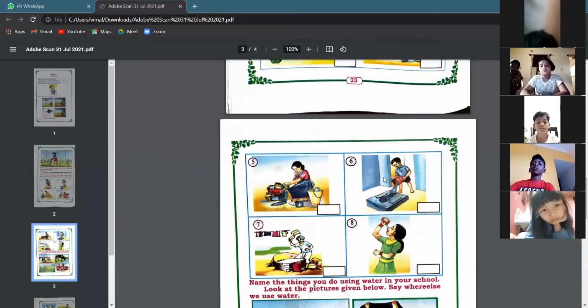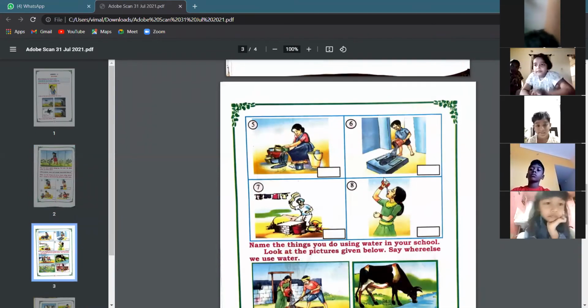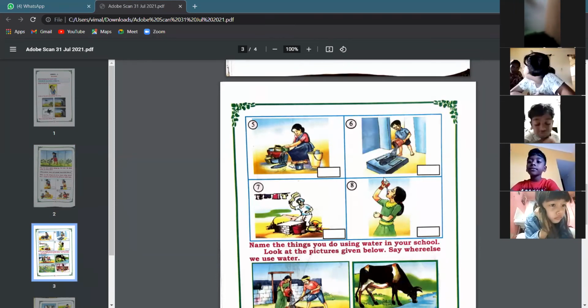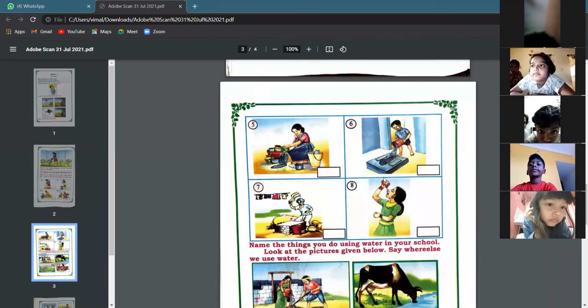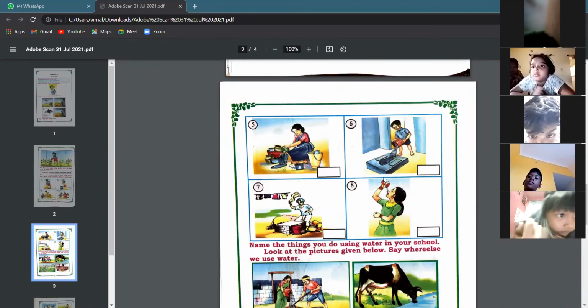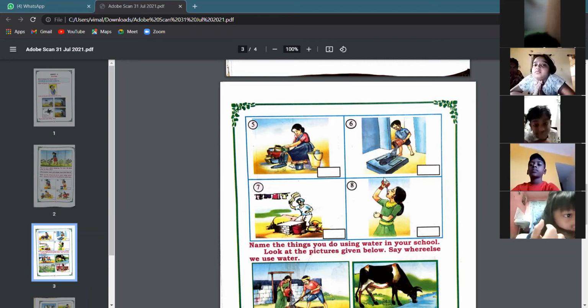Okay, so here you can see some more uses which is given. You can see a mother who is washing all the vessels using water. Can you see picture number 5? Okay, the picture 5 shows that water is used even for washing vessels. Then you can see picture number 6 where even the toilets are being cleaned using water. And then you have picture 7 which shows that water is used even for washing clothes, right? You have to wash clothes and wear clean clothes, right? Okay, so water is used for washing the clothes.